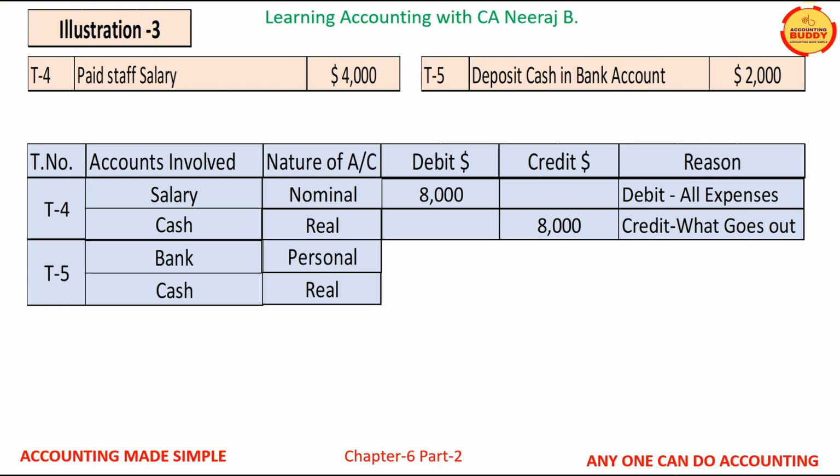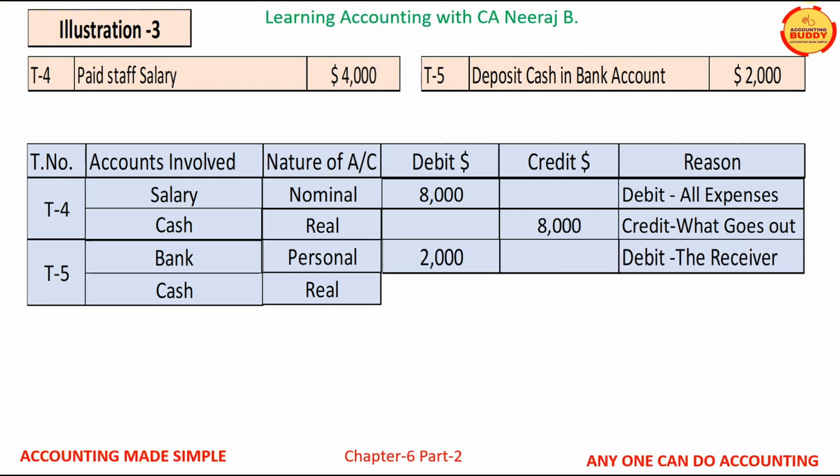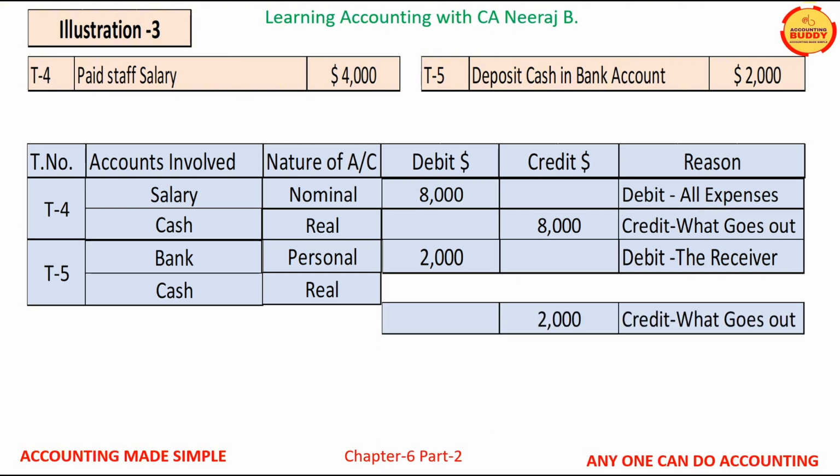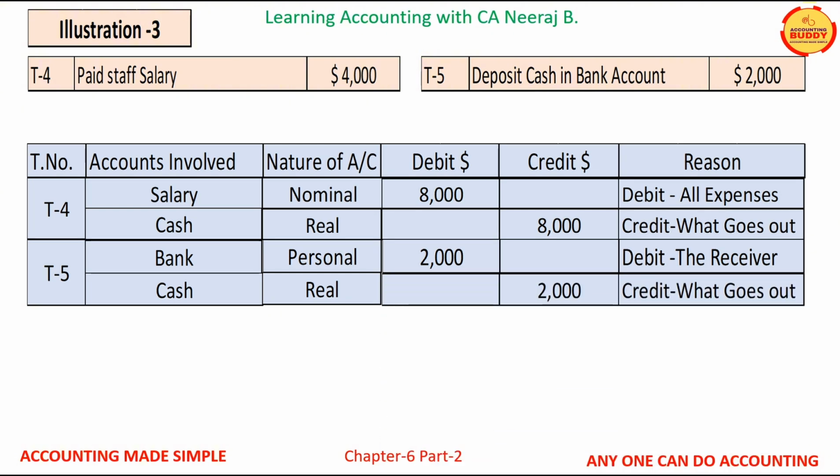The rule for personal account is debit the receiver. Therefore, the bank account will be debited by $2,000. The rule for real account is credit what goes out. Therefore, cash account will be credited with $2,000.